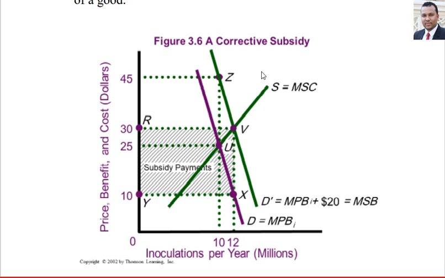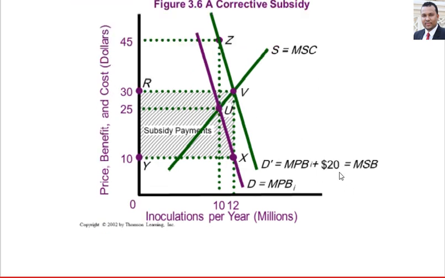How can we measure the positive externality? There are two ways, the same as with the old point U. For price 25, we link it with the new price of 45. 45 minus 25 equals 20. Another way to measure the subsidy is to link the new equilibrium point V with the old demand curve at point X. The price is 10 and the other price is 30, so the gap is the same, $20.